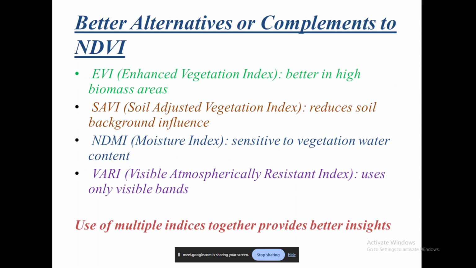Now, what are the better alternatives other than NDVI, or those that may also complement NDVI? In many cases, I would rather say that it always complements NDVI.